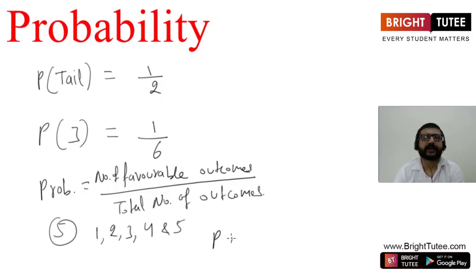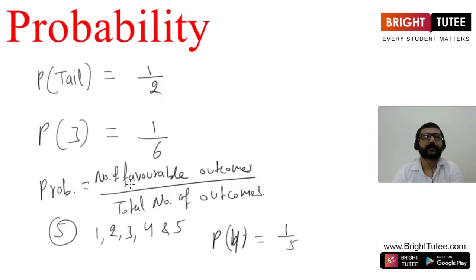So probability of getting 4 will be 1 upon 5, because here the favorable outcome is only 1 and the total number of outcomes is 5. We can get any one of these numbers. So probability of getting 4 is 1 upon 5. Similarly, probability of getting 2 will also be 1 upon 5.